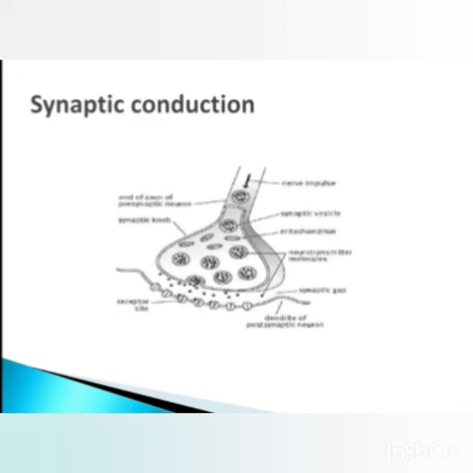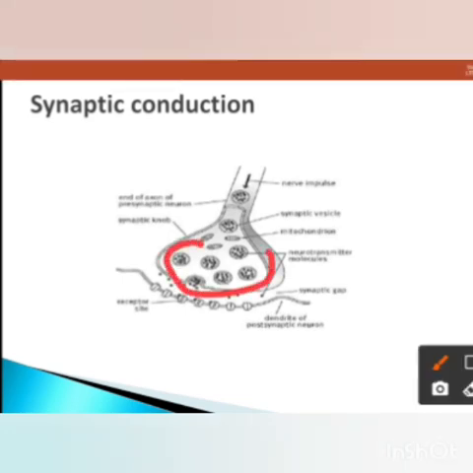So synaptic conduction is nothing but the conduction of nerve impulse through the synapse. The impulse which is received by this neuron is passing towards the end, the synaptic knob. So this rounded structure is called synaptic knob.